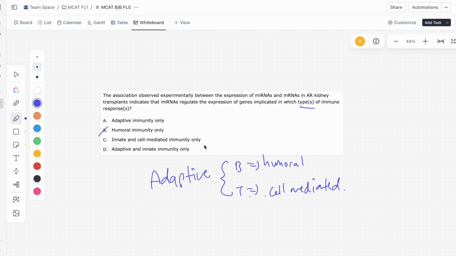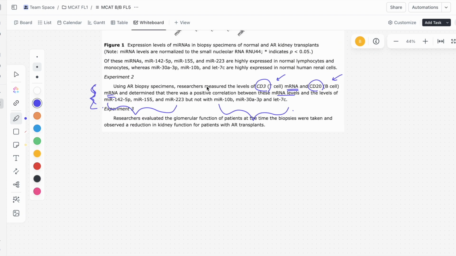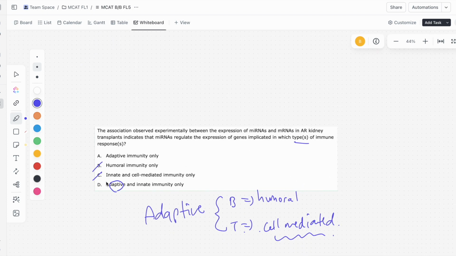Now, C says innate and cell-mediated immunity only. So we know that cell-mediated immunity is involved, but there's nothing about innate immunity. And what is innate immunity? Innate immunity are things like mucus or the hairs in your nose that catch germs as they come in. That's innate immunity, and they don't involve the B cells and T cells. So we don't ever talk about innate immunity, so we know it can't be C. And finally, D says adaptive and innate immunity only. So this would be all kinds of immunity. And specifically, we only talk about adaptive immunity and not innate immunity in that paragraph here in experiment 2. So we know it can't be D either, leaving us with A, adaptive immunity only.